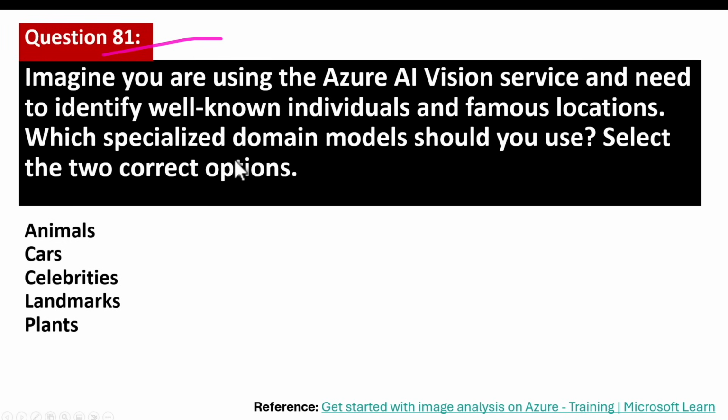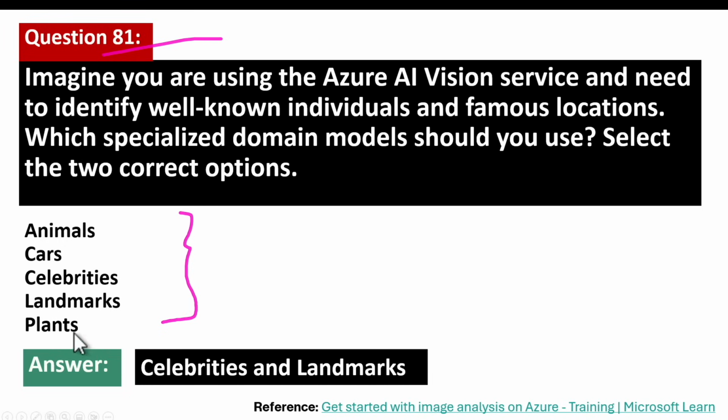Question number 81. Imagine you are using the Azure AI Vision service and need to identify well-known individuals and famous locations. Which specialized domain models should you use? You need to pick two answers to get full marks on this particular question. The correct answers are celebrities and landmarks.